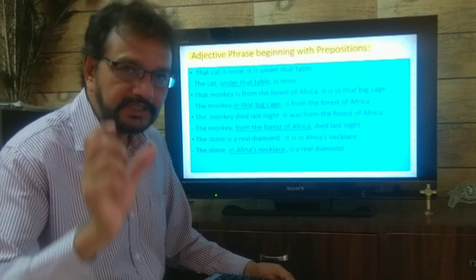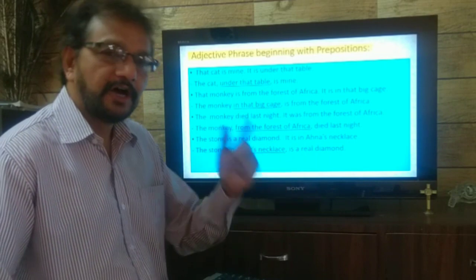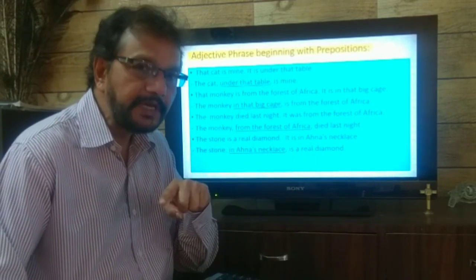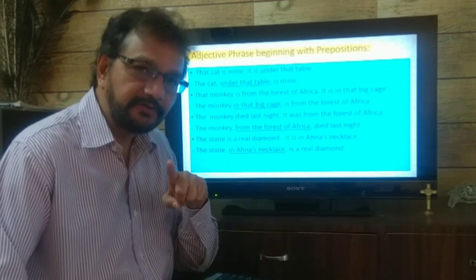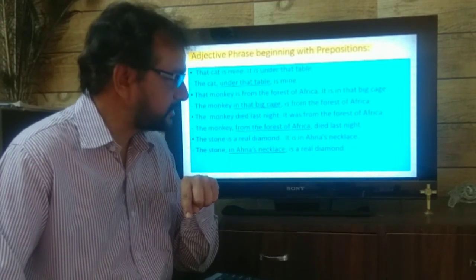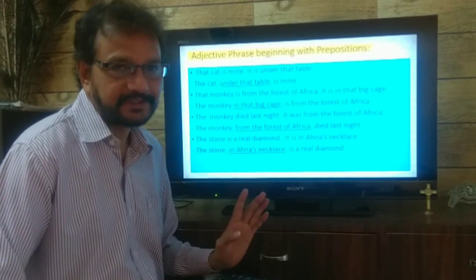So, these are adjective phrases. They begin with prepositions. Now we will see that sentence again. Adjective phrases begin either with present participle or with past participle or with prepositions.